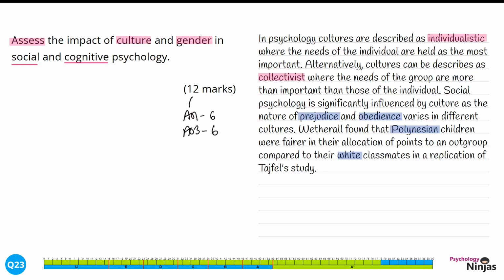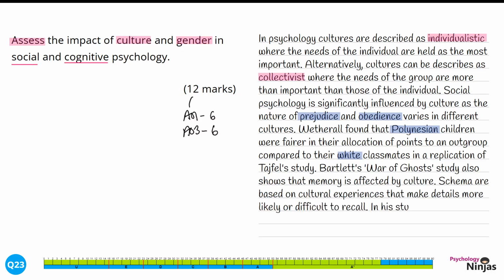To elaborate, we're going to make a link between culture and cognitive psychology. Bartlett's War of the Ghosts study also shows that memory is affected by culture. Schema are based on cultural experiences that make details more likely or difficult to recall. In his study, participants changed canoe to boat to fit their schema. Here we've identified both a theory, schema theory and reconstructive memory, that's affected by culture, and given specific findings for Bartlett's War of the Ghosts study.